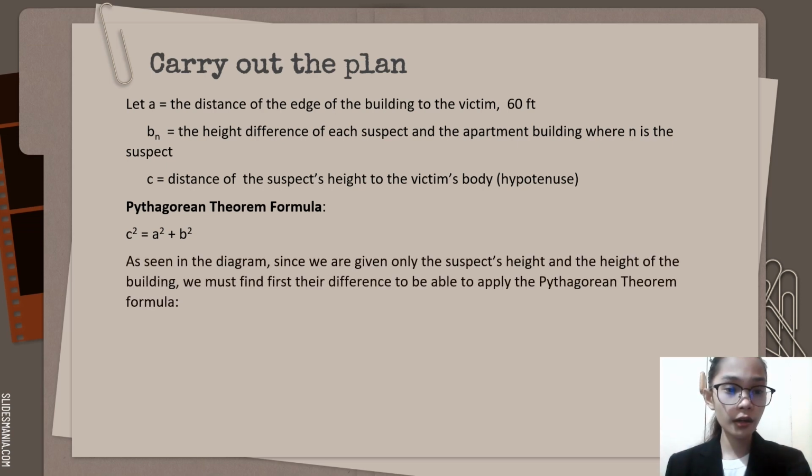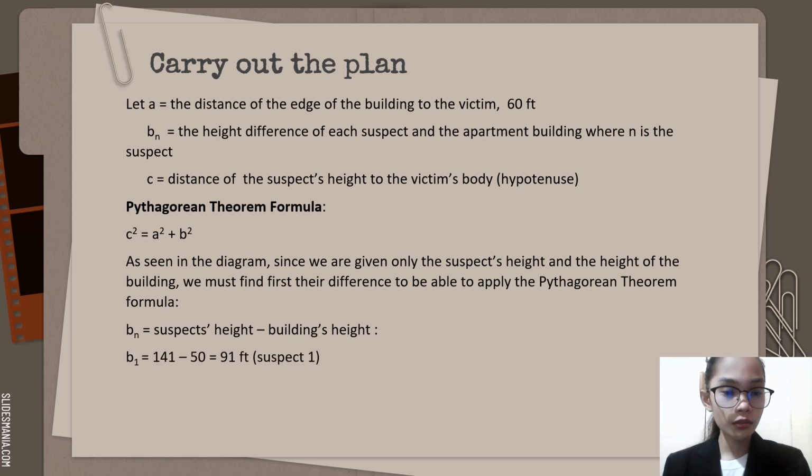As seen in the diagram, since we are given only the suspect's height and the height of the building, we must first find their difference to be able to apply the Pythagorean theorem formula. So, the formula is B sub n is equal to suspect's height minus building's height. So, for suspect number 1, 141 feet minus 50 feet is 91 feet. For suspect number 2, 130 feet minus 50 feet is equal to 80 feet. And for suspect number 3, we have 64 feet.